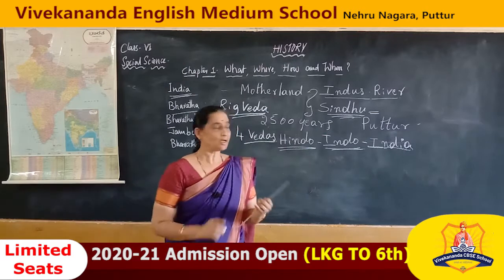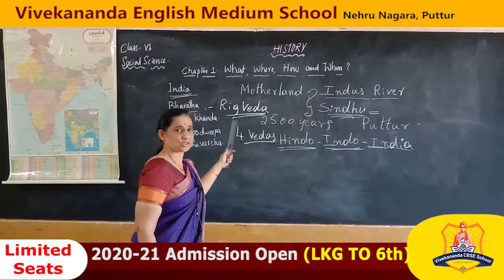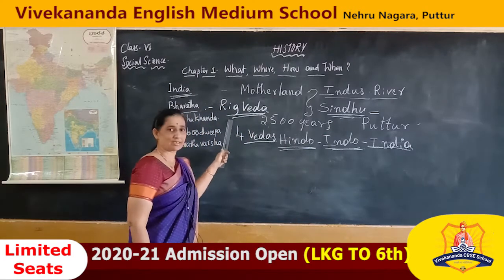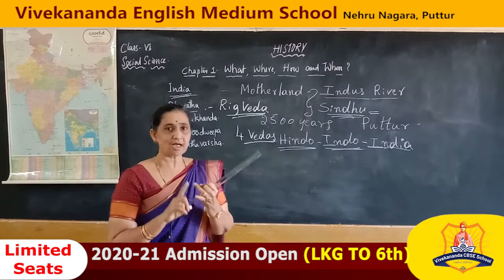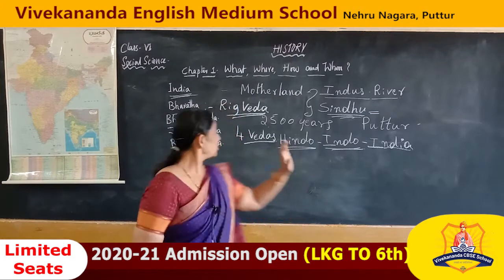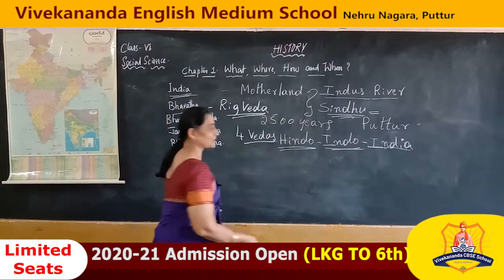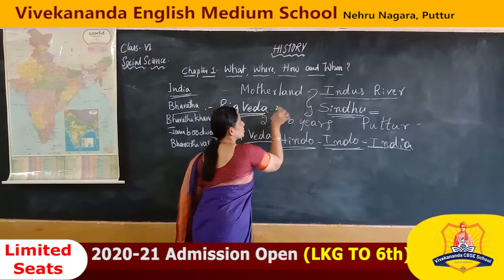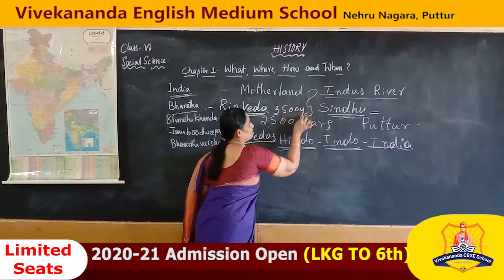Rig Veda is the earliest Veda, then Yajur Veda, Sama Veda and Atharva Veda. 4 Vedas. Rig Veda is very ancient. It was written around 3500 years ago.